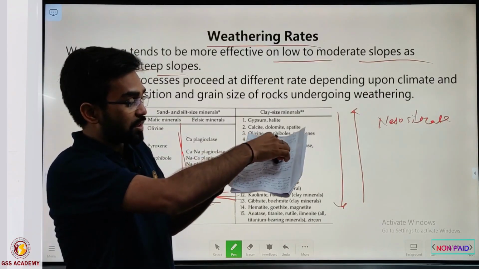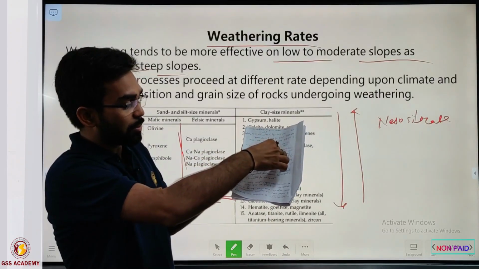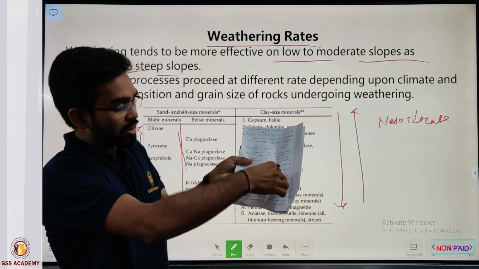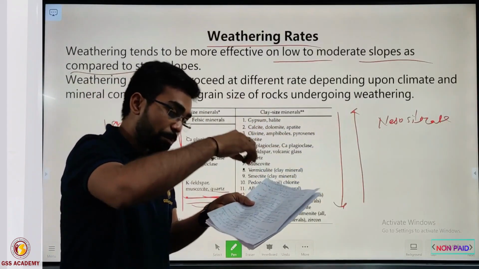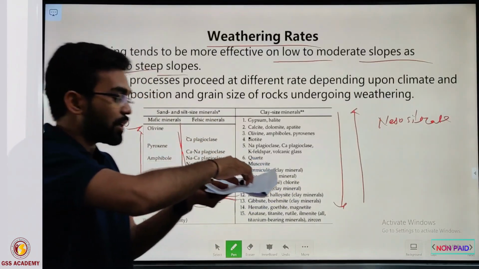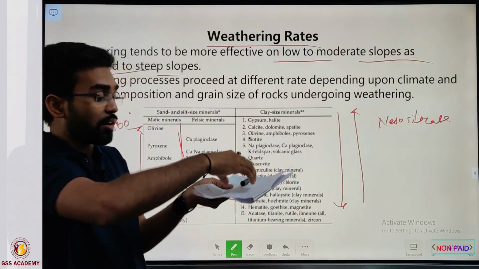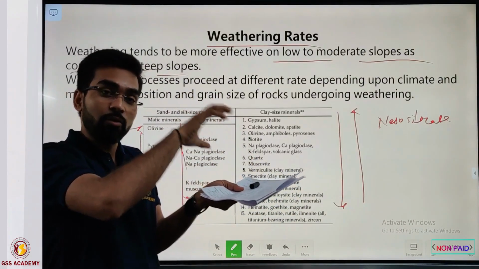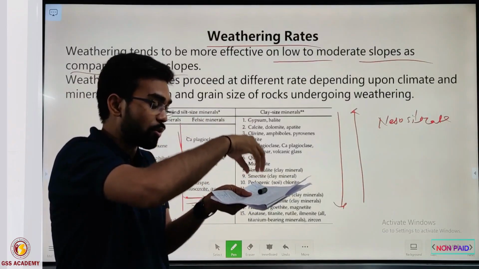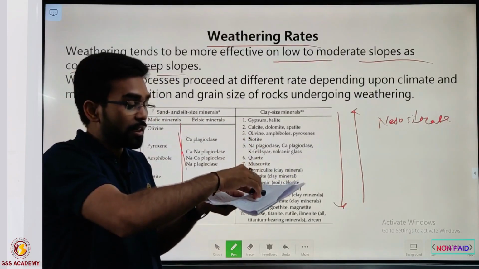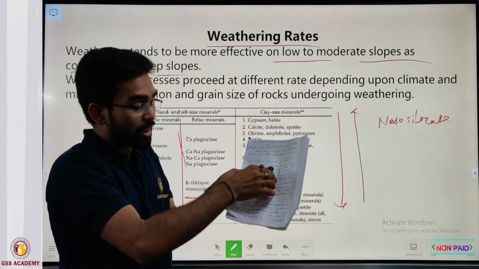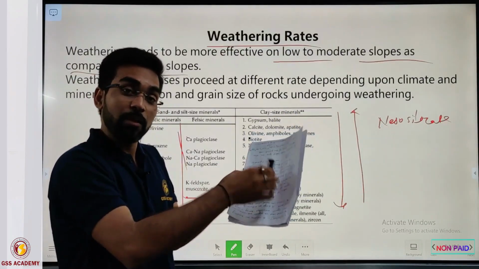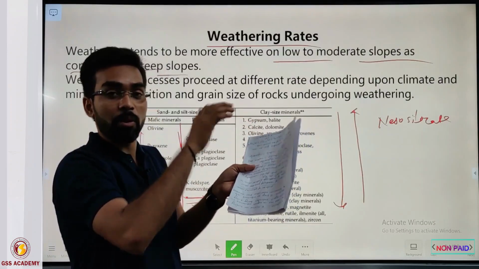But if the slope is steep, then the sediment will frequently slide and get deposited somewhere else. So for weathering, if the sediment stays here, and the transporting agents like water and other fluids also stay here, they will be in contact for a longer time.